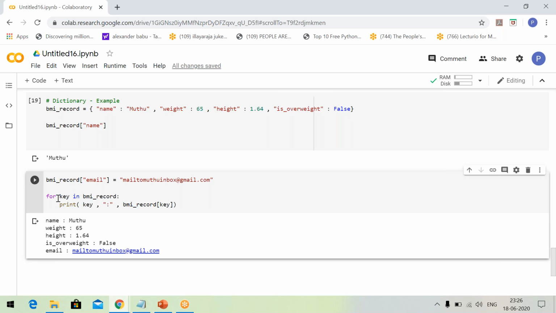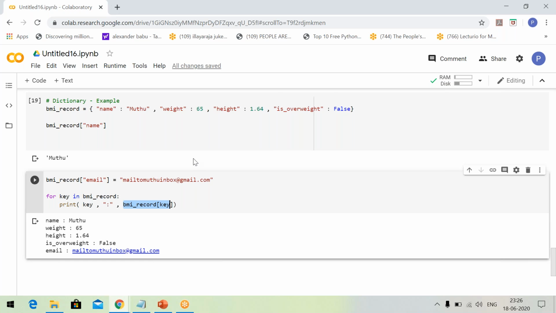Now what do I tell the system through this for loop? Get the first key. What is the first key? Name. And get the value associated with the key. That is how I get this, the first key and the value associated with it. Go back, get the second key. What is it? Weight, and the value associated with it. How do I get it? This portion of the code does it. Go back, take the next key and its value. Take the next key and its value. How come I get this line? See here, I have only up to this stage. Now, when this line got executed, this key and this value should have been added. That is how I get this output.